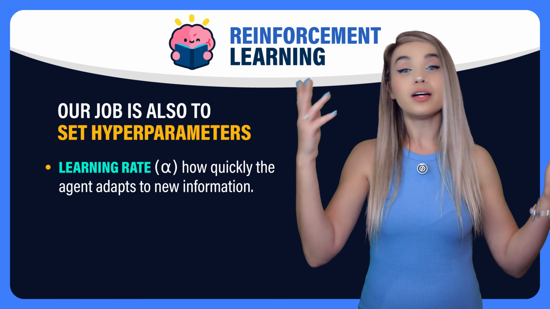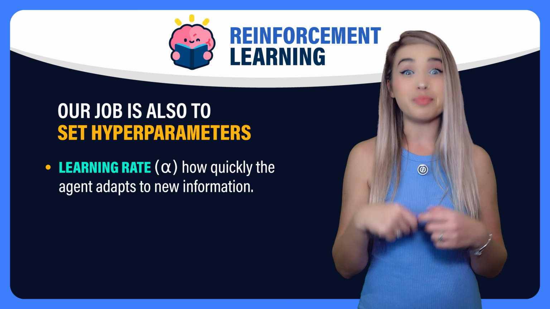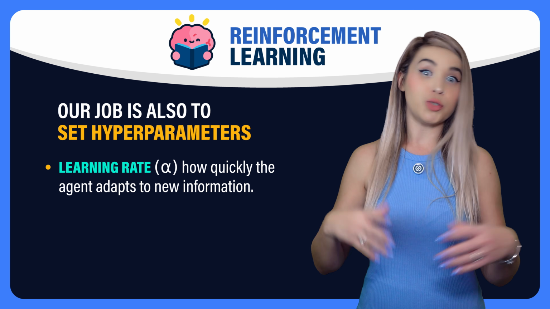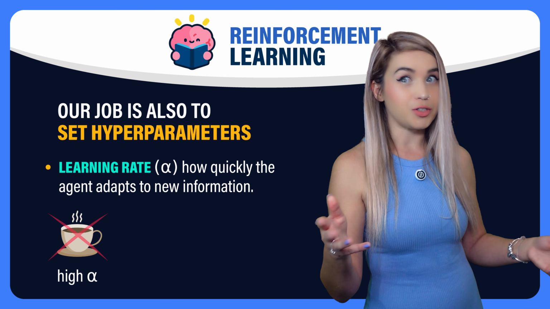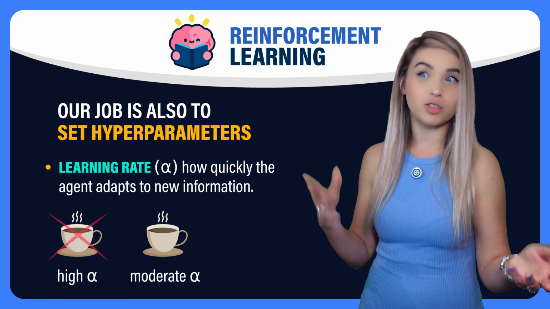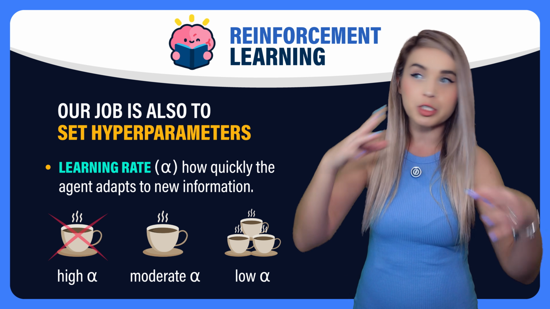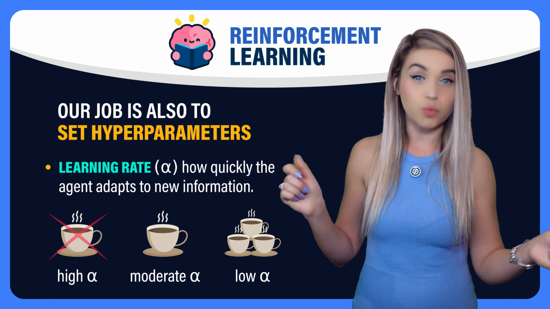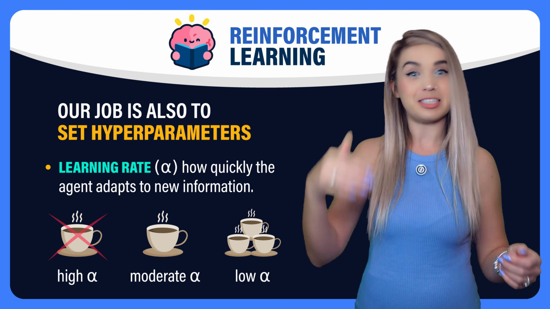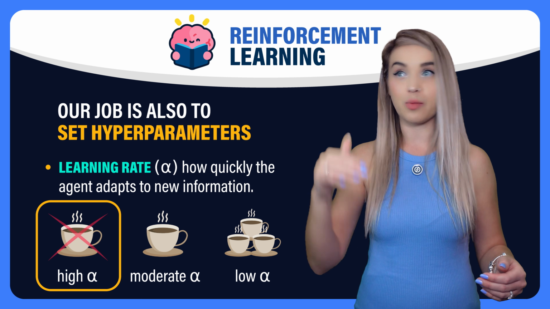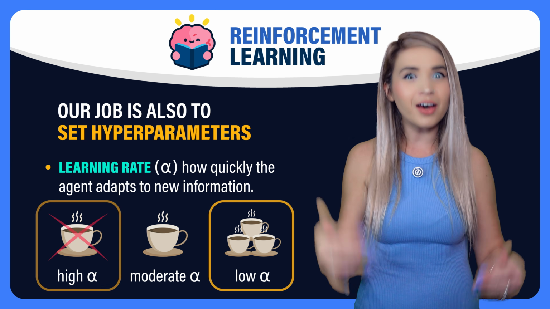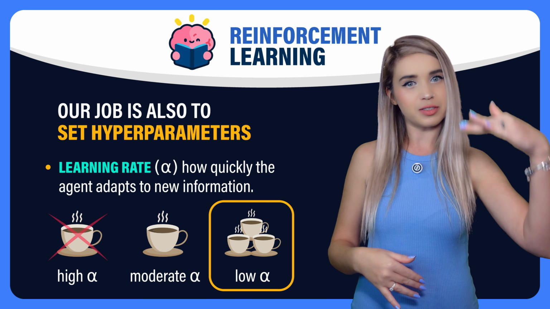So for example, you just learned that coffee is bad for your sleep. So do you cut it down completely? Do you reduce the quantity to maybe 1 cup a day? Or do you wait for more information before changing your entire routine? Where drastic changes means a high learning rate and minimal changes mean a low learning rate, somewhere close to 0.